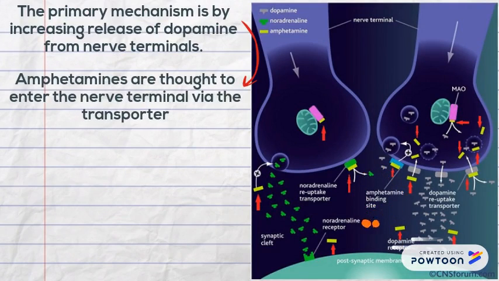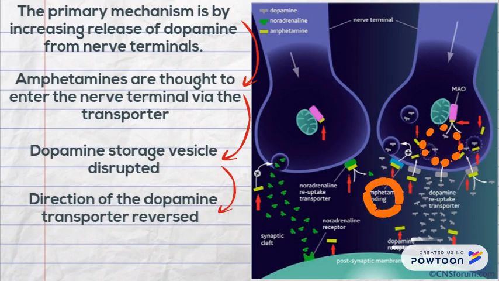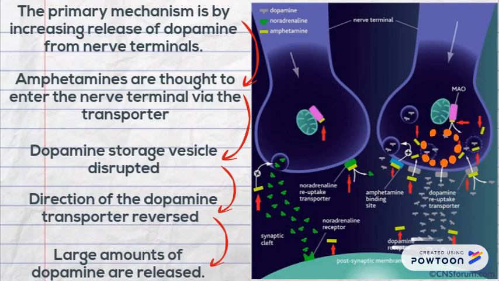Amphetamines are thought to enter the nerve terminal via the transporter. Dopamine storage vesicles are then disrupted. The direction of the dopamine transporter is reversed. Then large amounts of dopamine are released.